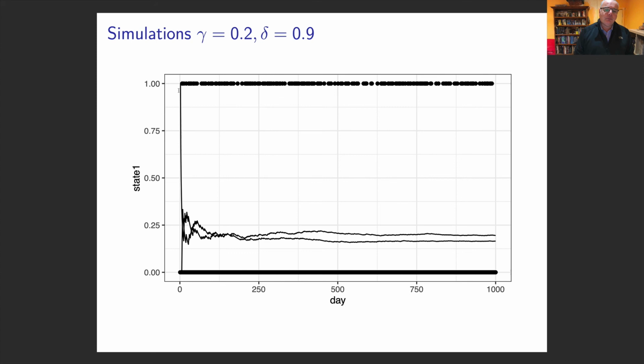I've worked out what proportion of the time I'm working. You can see the proportions very quickly start to steady out. If we ran this long enough, they would basically reach a steady state. We're going to spend a bit of time in this chapter looking at steady states. This one started at 0, it went up, and then it bounces, and then it settles down.